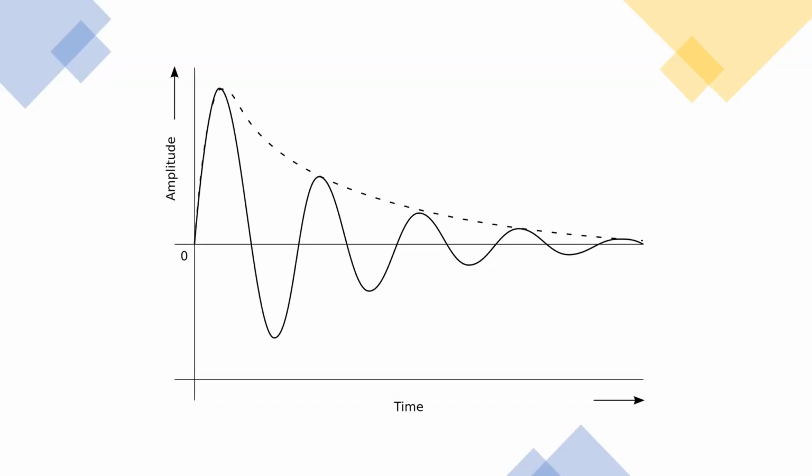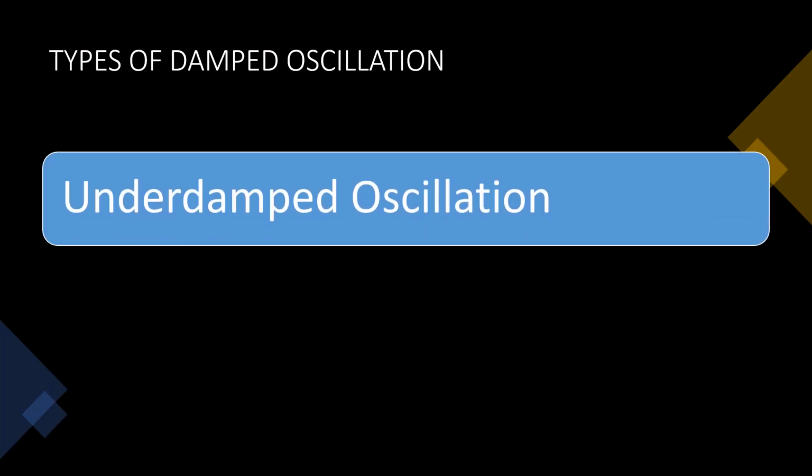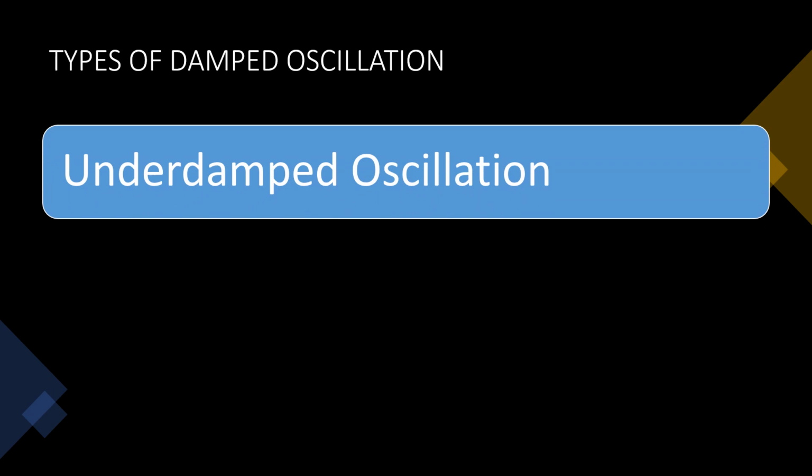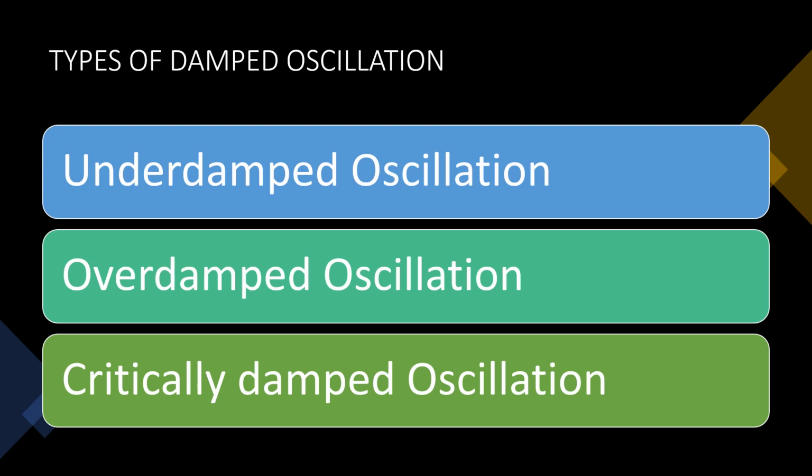Okay. So here's the graph kanina. If we want to show the damping in a graph, it will look like this. There are types of damped oscillation. The first one is underdamped oscillation. The second one is overdamped oscillation and the third is critically damped oscillation. So let us define them one by one. Let's start with underdamped oscillation.